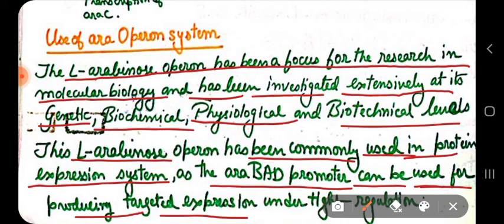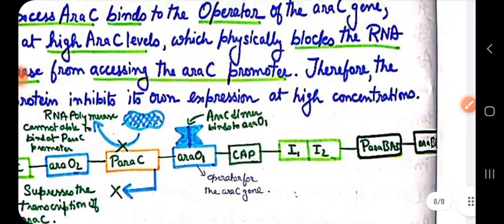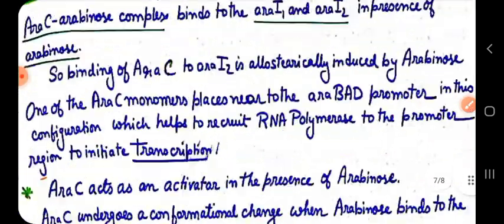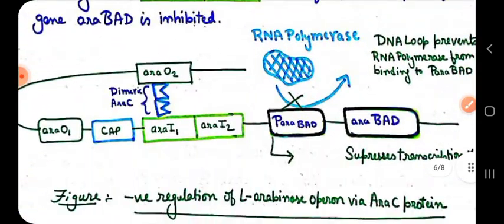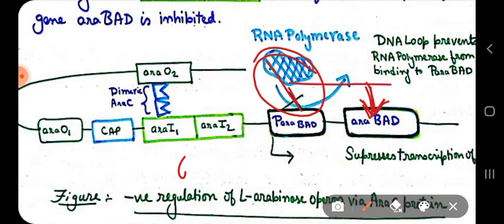Right? So just like this. Suppose, I have to show you here. Here we can see this is the negative regulation. So if we are able to introduce our gene of interest into this site, then when positive regulation occurs, meaning in presence of arabinose, obviously the RNA polymerase will bind and carry out the transcription.